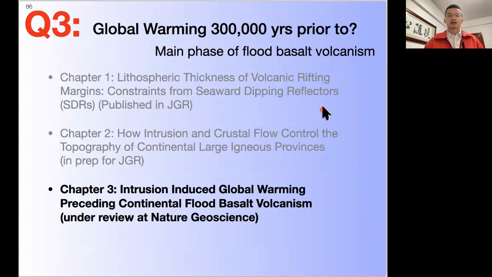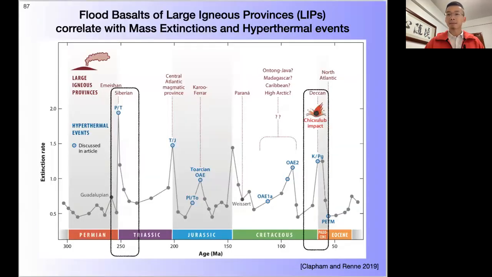To address the third question, what caused the global warming 100,000 years prior to the main phase of flood basalt volcanism? Let's look at our chapter 3. Flood basalts are the surface extent of large igneous provinces.